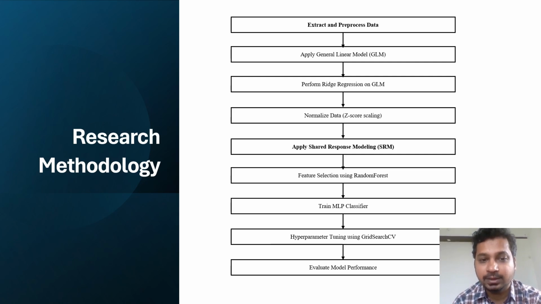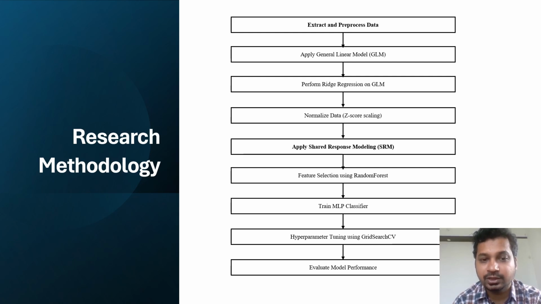A multi-layer perceptron classifier is trained on the selected features to categorize the different sport activities. This deep learning model learns to differentiate between activities based on the provided features.